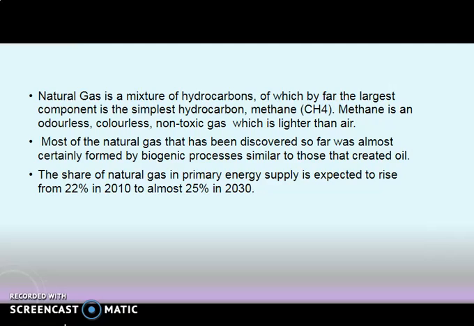And most of the natural gas discovered so far was almost certainly formed by biogenic processes similar to those that created oil. The share of natural gas in primary energy supply is expected to rise from 22% in 2010 to almost 25% in 2030.